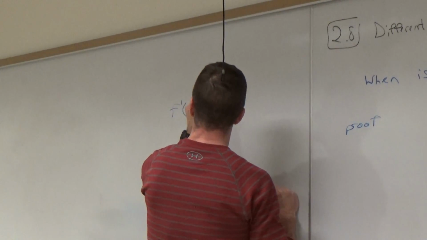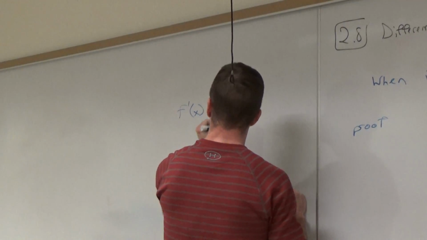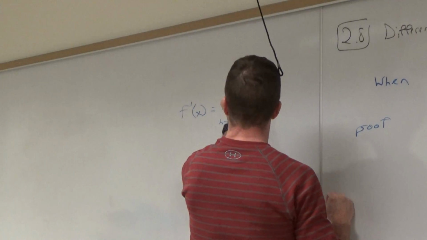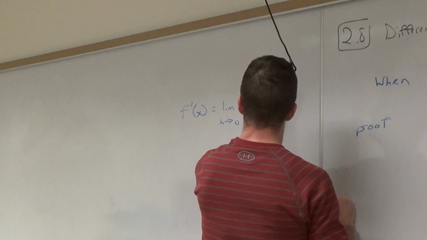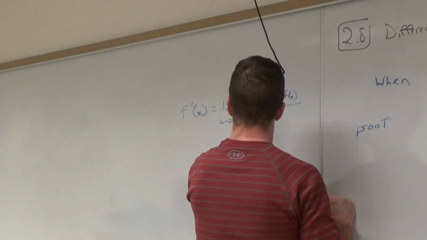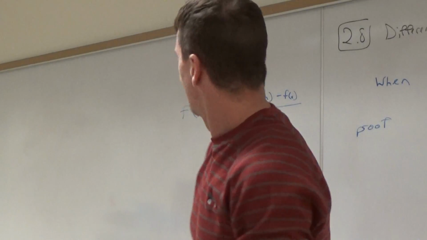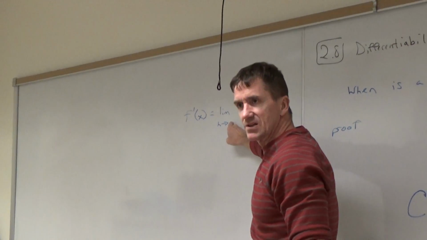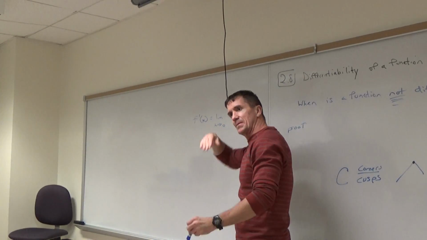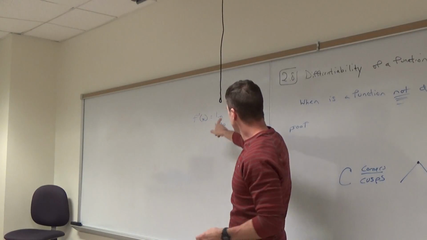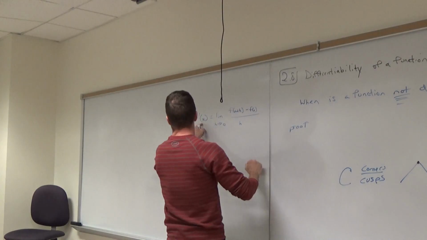It equals the limit as h approaches 0 of f of x plus h minus f of x, all over h. And you'd have to do this from either side, so you'd have to do a plus or minus here. Remember that from the left side and the right side? So I'm going to write this another way. Here's another way of looking at f prime of x.